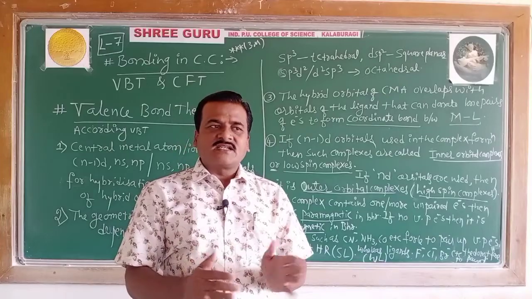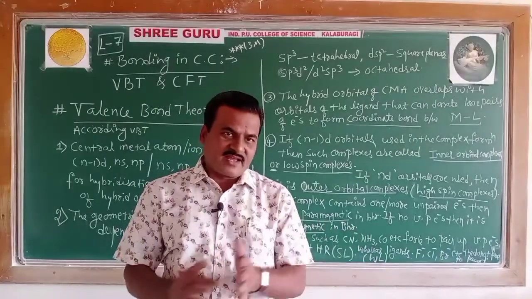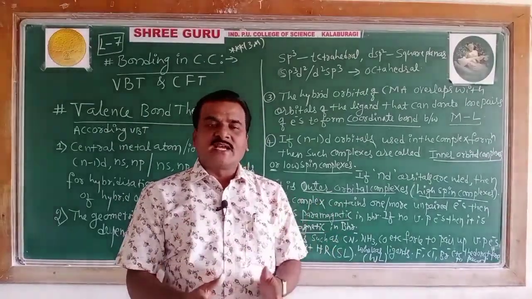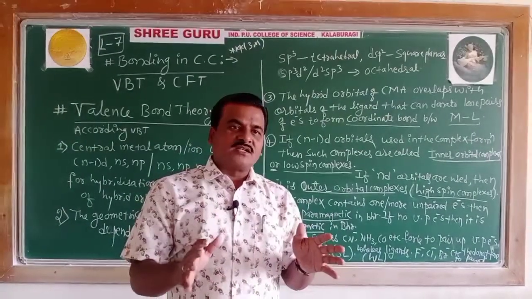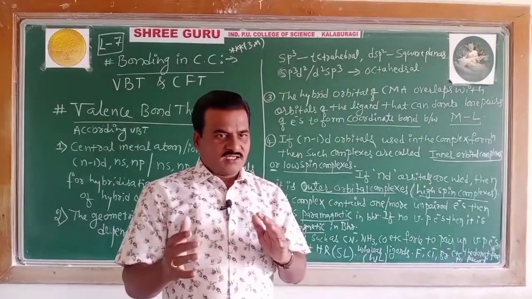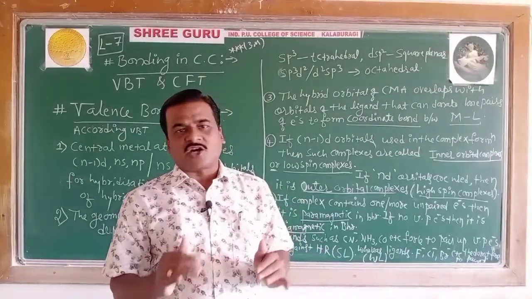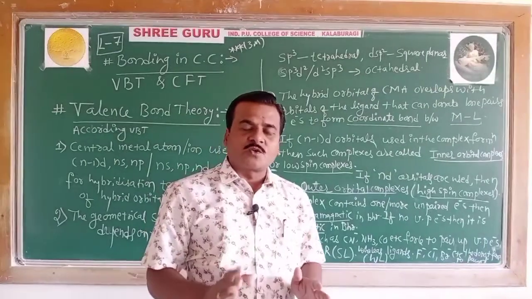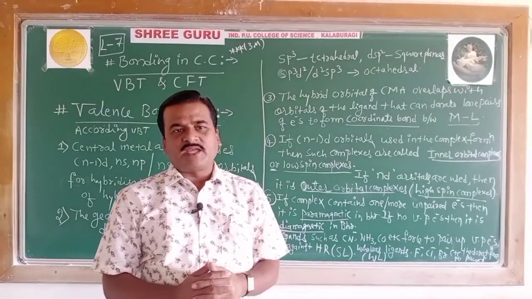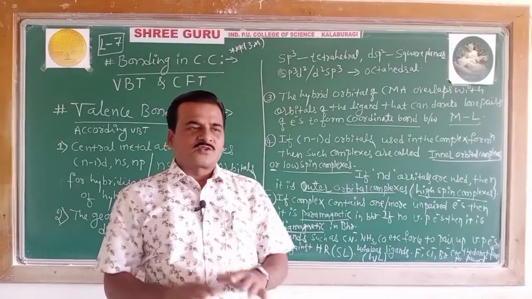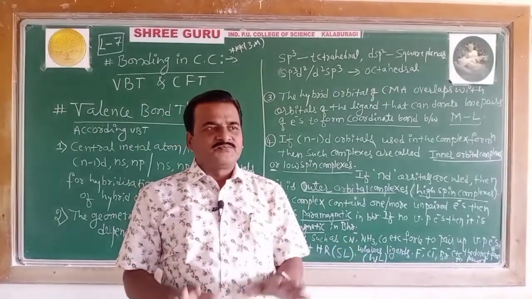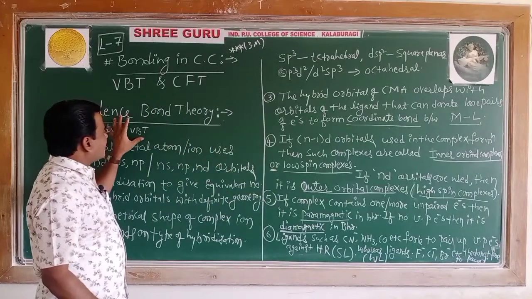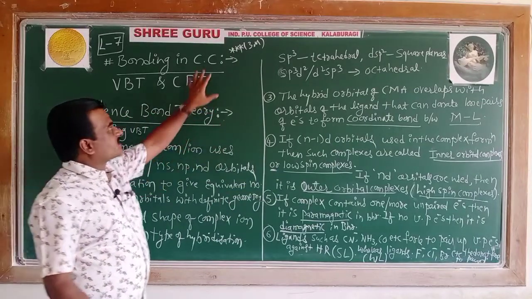While the halide ligands like fluorido, chlorido, bromido do not force the unpaired electrons in the orbitals of the metal atom to pair up against Hund's rule, such ligands are said to be weak ligands. So these are the points covered under valence bond theory, with a weightage of 3 marks in the examination.